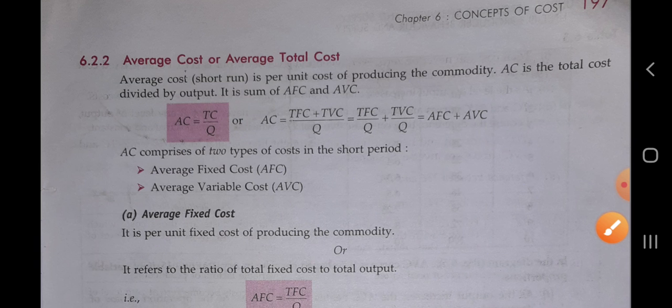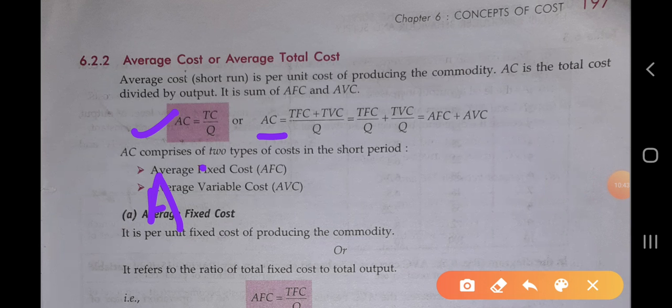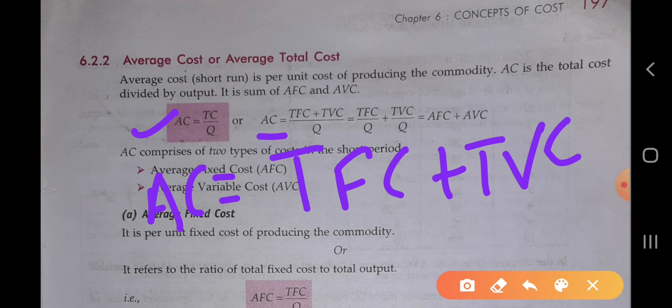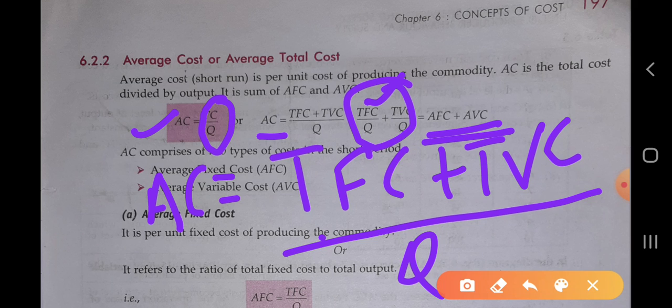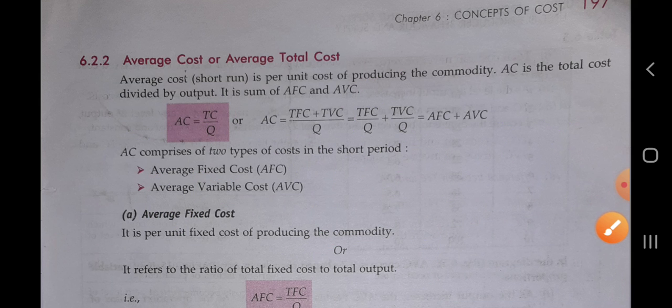So whenever we have to calculate it, AC equals TC by Q, or AC equals TFC plus TVC by Q, because it is the TC upon Q and TC includes the TFC plus TVC, or we can also write this as average fixed cost plus average variable cost.